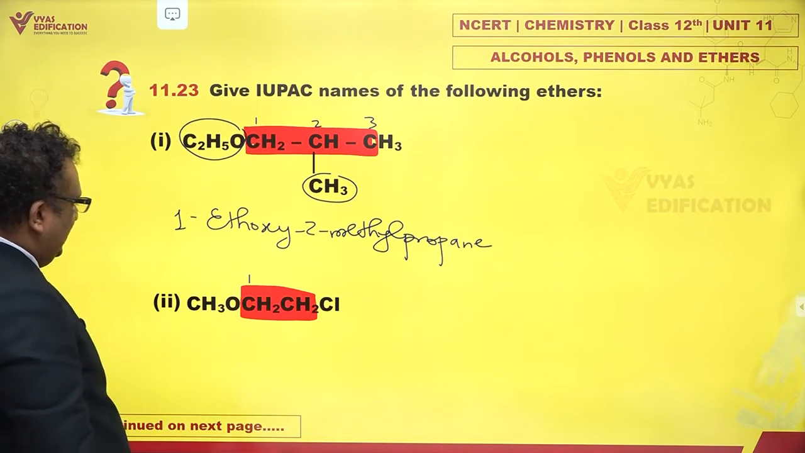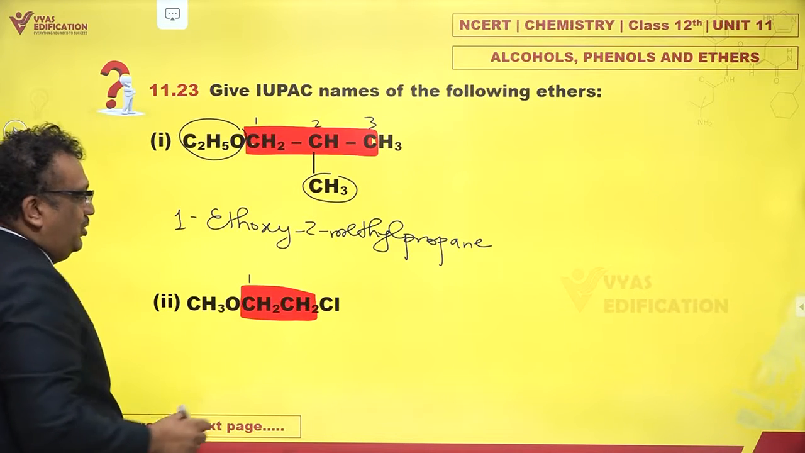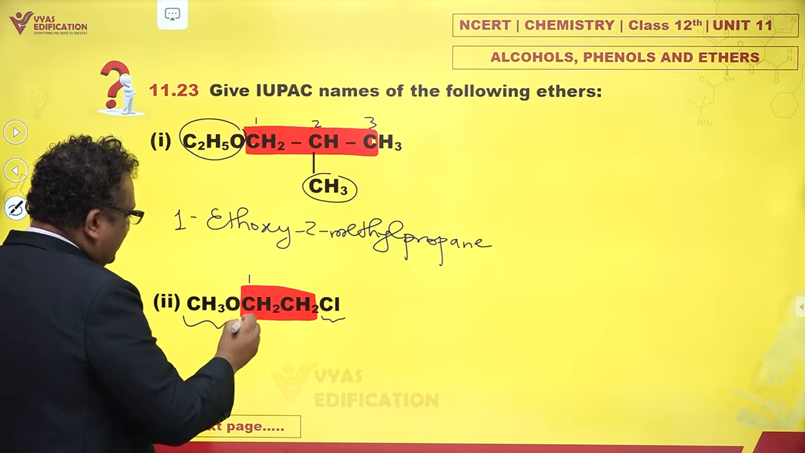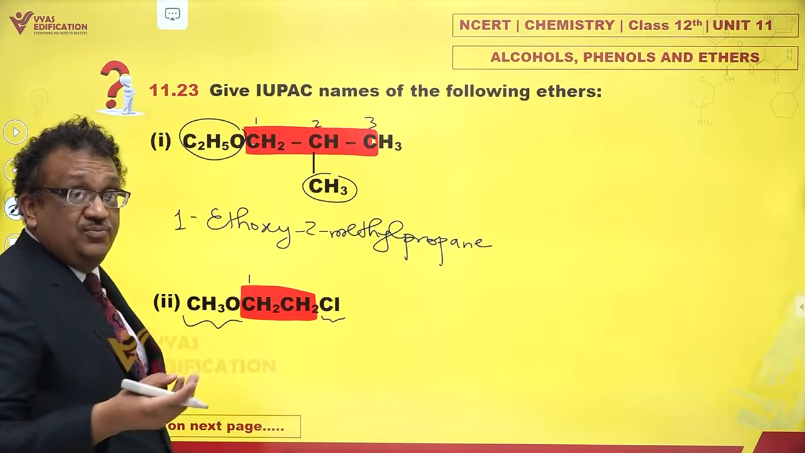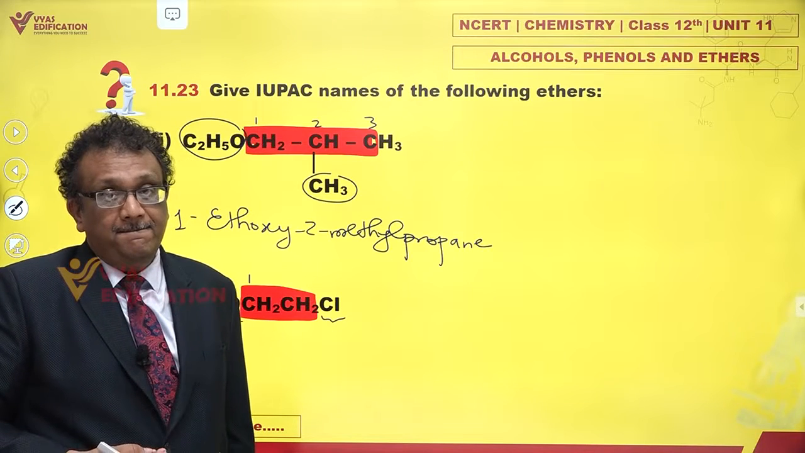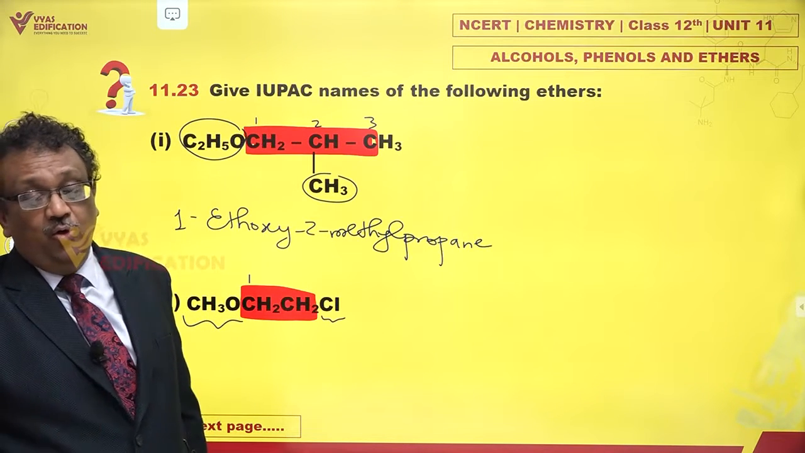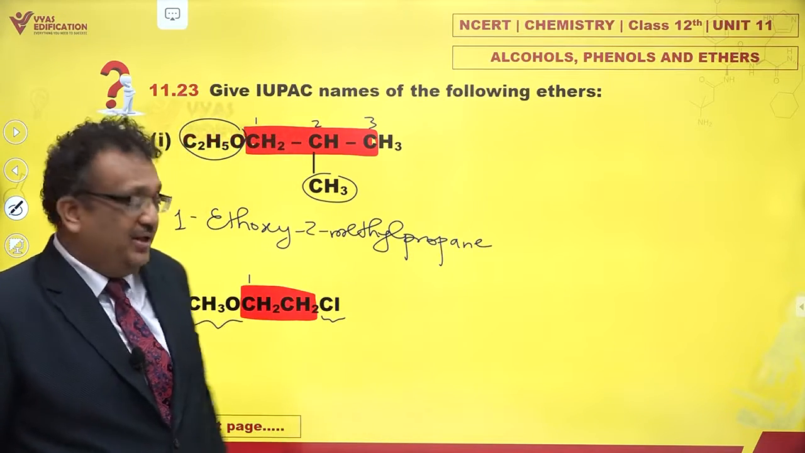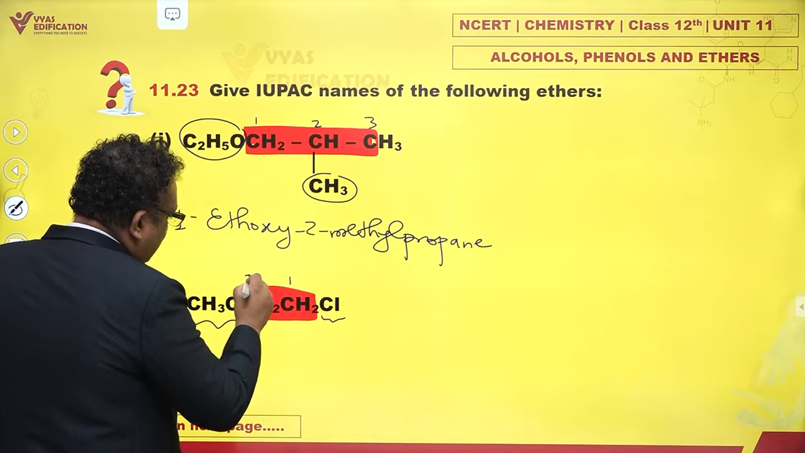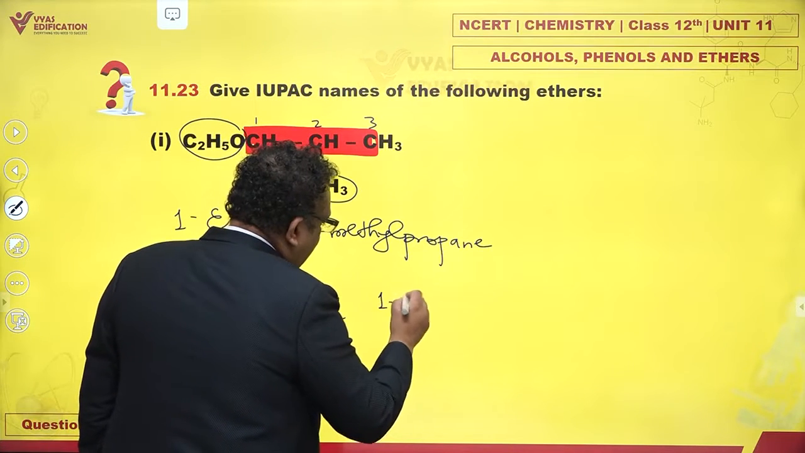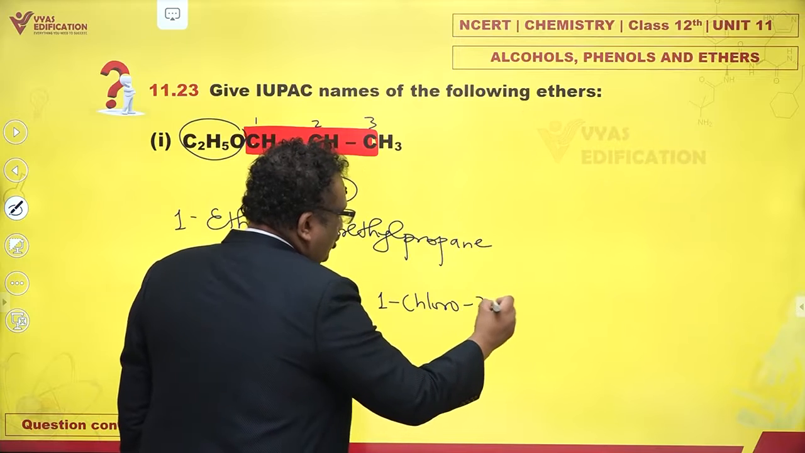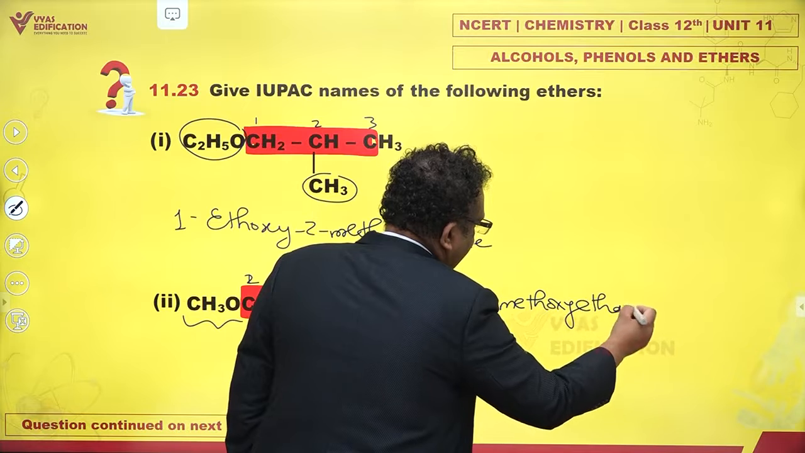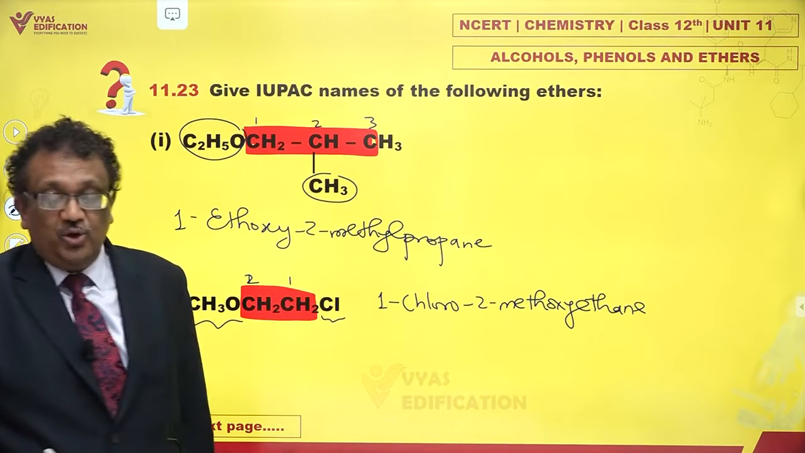What about this one? Now, the carbon chain is just 2 carbons, ethane. I have Cl as chloro and this as methoxy. Chloro starts from C, methoxy starts from M. First alphabetically is chloro, and please note the priority order of all prefixes is the same, it is only alphabetical. So 1 and 2, this is the way we should number it. So this is 1-chloro, 2-methoxy ethane.